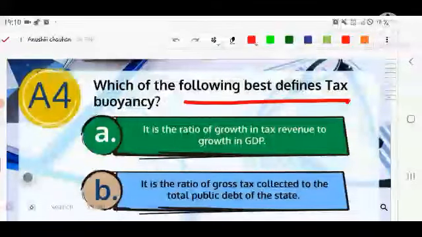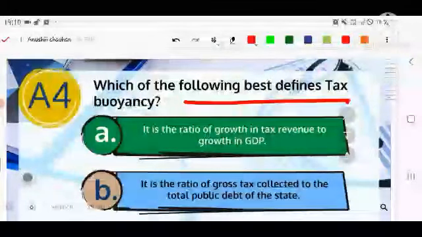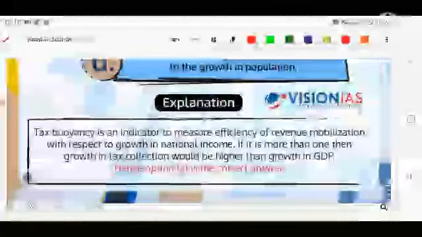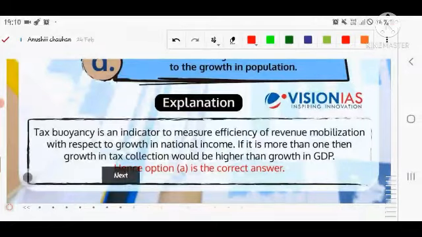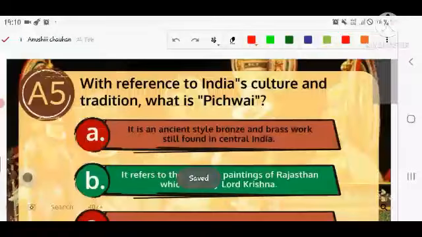Which of the following best defines tax buoyancy? It is the ratio of the growth in tax revenue as our GDP is increasing. So A is correct here. Tax buoyancy is an indicator to measure the efficiency of revenue mobilization with respect to the growth in national income. If it is more than one, growth in tax collection would be higher than GDP. Let's see the next and the last question.